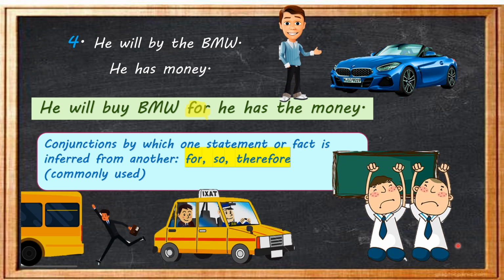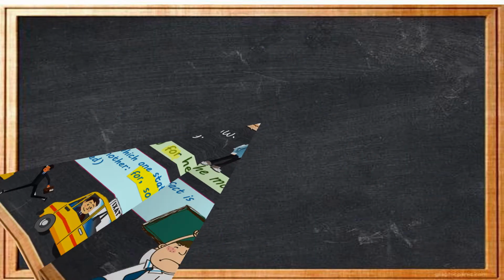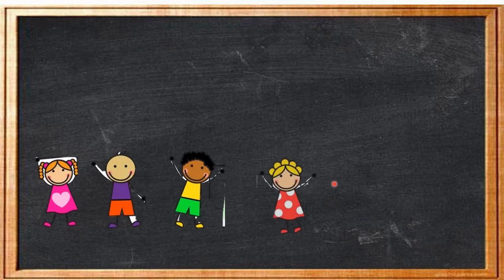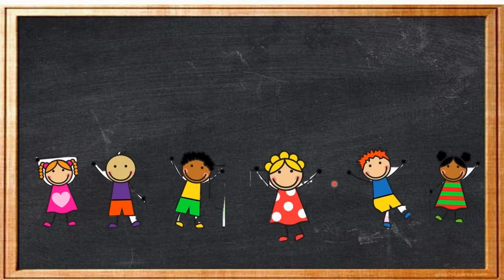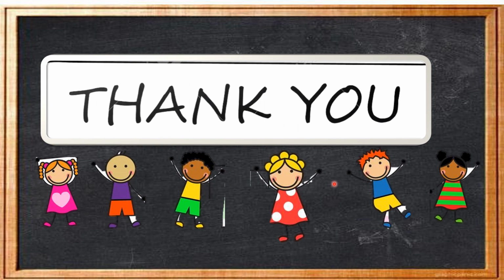So they were punished. So these are a few examples, children. Now, I believe conjunctions are clear to you all. Thank you. Stay blessed.